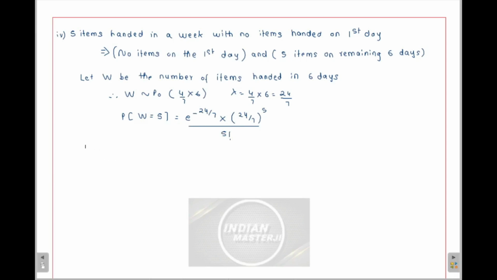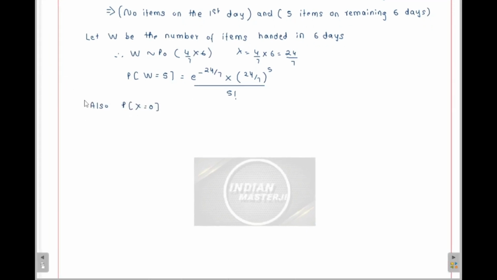Correct? And we already know that x was the random variable which represented the number of items handed on one day. So we also know that probability of x is equal to 0 will be equal to e raised to minus 4 by 7. Why here 4 by 7, why not 24 by 7?